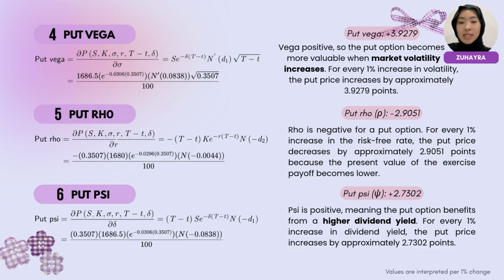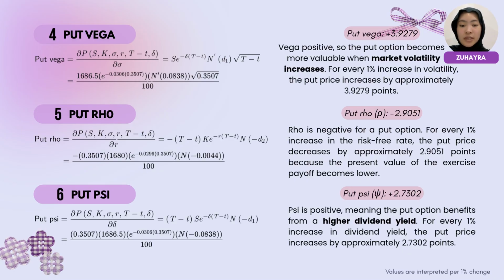Moving on to the remaining sensitivities, Vega measures how the put option price responds to changes in market volatility. Based on the calculation, put Vega is positive at 3.9279. This means that for every 1% increase in volatility, the put option price increases by approximately 3.9279 points. This is because higher volatility increases the possibility of larger movements in the index, which makes the put option more valuable.